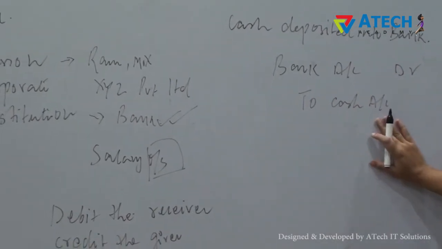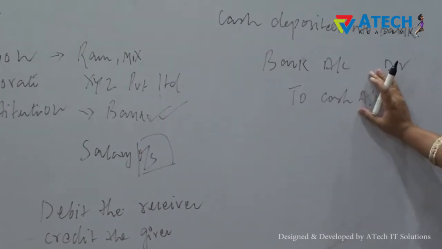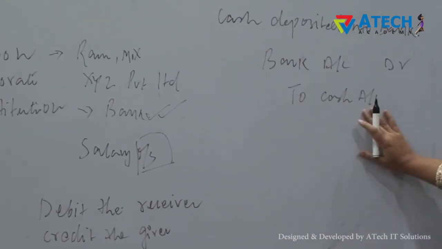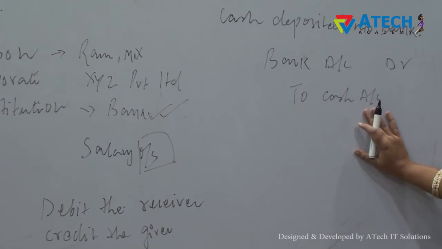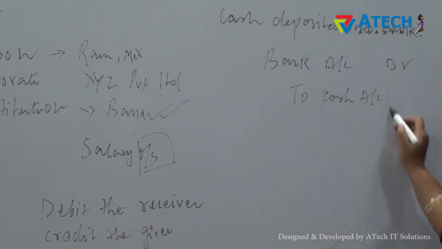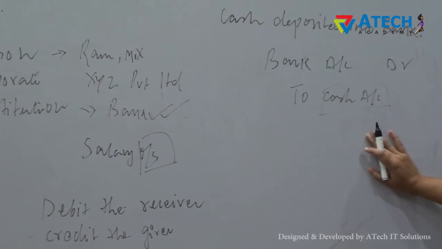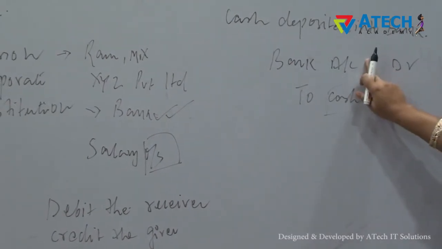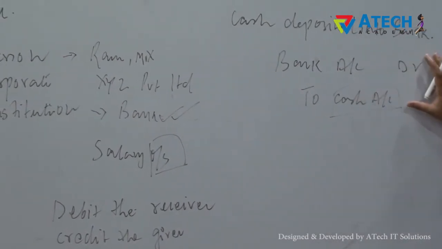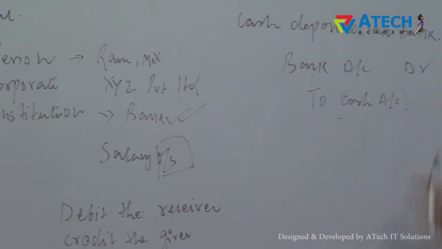And why have we credited the cash account? Because cash account is a real account. And what is the rule for real account? Credit what goes out. Again, there has been an outflow of cash from your enterprise, and bank is the receiver of the cash. So we have applied bank account debit to cash account.